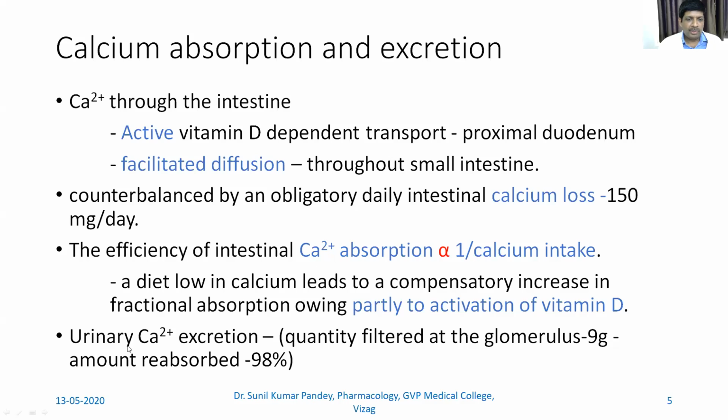Now we have urinary calcium excretion. The quantity which is filtered at the glomerulus per hour is around 9,000 milligram, or say 9 gram. The amount which is reabsorbed comes around 98%. Now when 98% comes, it is something around 8,850 milligram. Again, this I will show in figure form in the next slide.